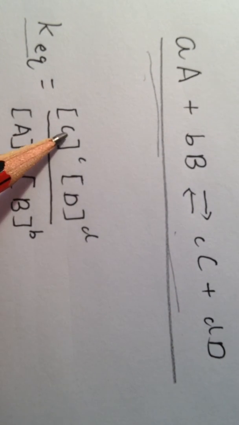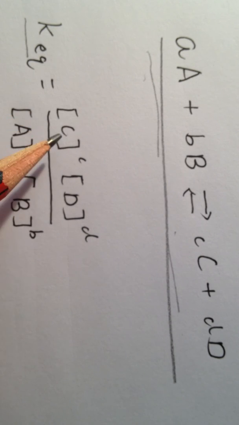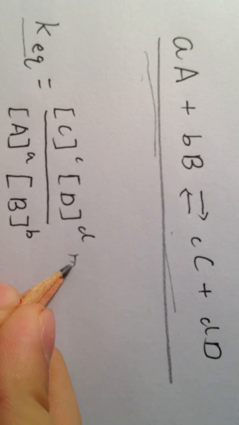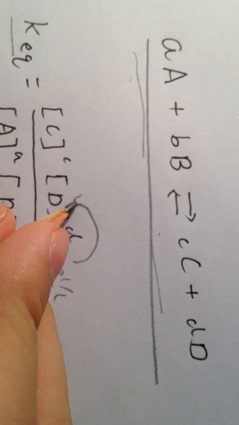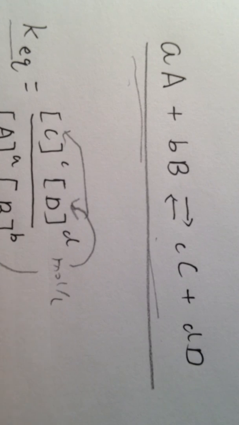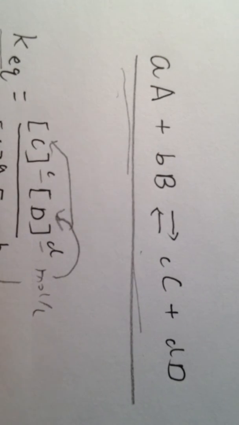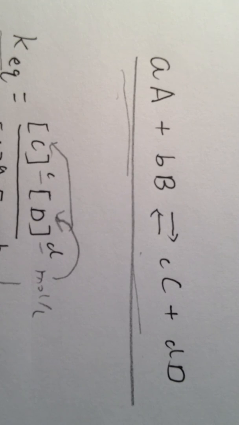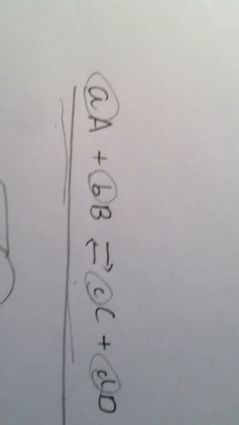You write the molecules in concentrations, with the unit of moles per liter, for D, then C, then B, then A. The small letters a, b, c, d are the coefficients in the equation.